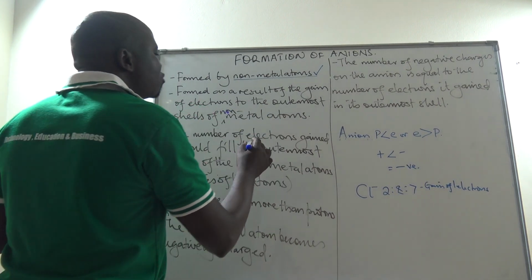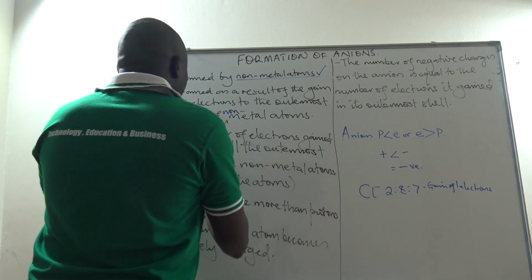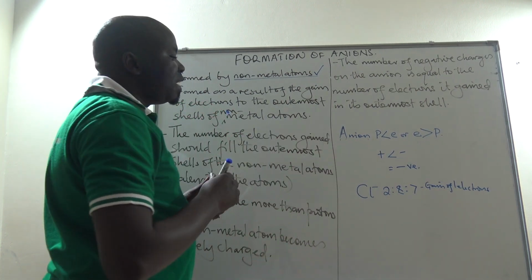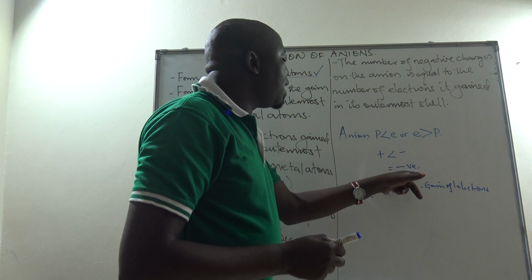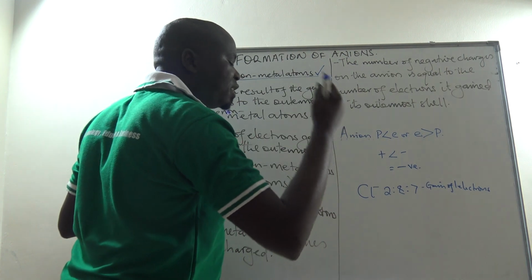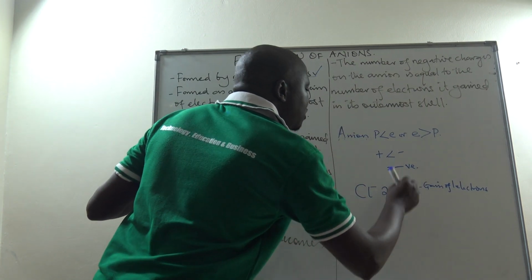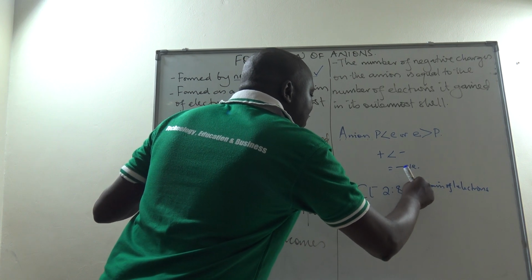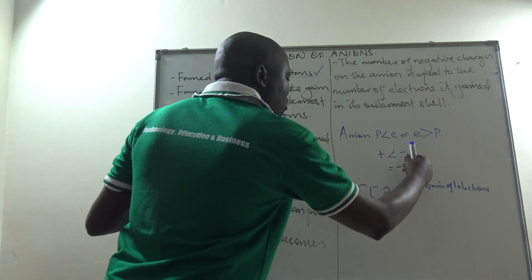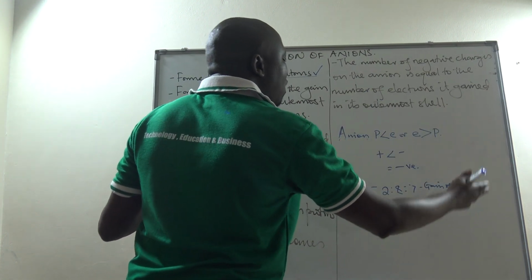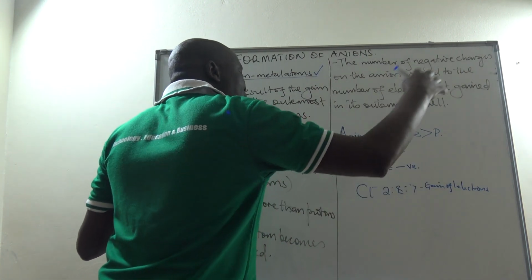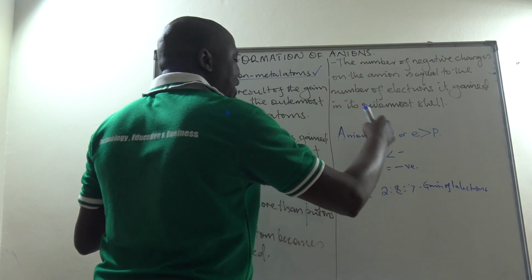Next is the number of electrons gained. Number of electrons gained should fill the outermost shells of the non-metal atoms. That's why we said that chlorine in this case is able to gain only one electron to its outermost shell because it has got only one electron that is required to fill its outermost shell. So it is one electron just less in this case to have its outermost shell full or filled. So it will gain that one electron, and then the number of electrons will become more than the number of protons, since initially protons and electrons are equal in number. But on gaining one electron, then the number of electrons will be more than the number of protons and the